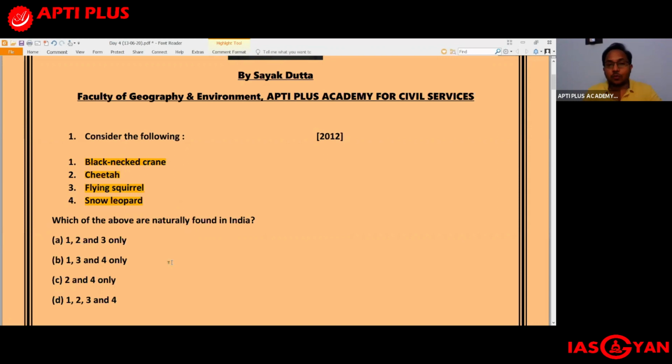Now, why did I give this particular question in this initiative? The reason is, most of you would be aware that out of the following, we do not have cheetah in India. So cheetah is already eliminated. This is a very good example of your elimination technique. How can you eliminate cheetah? If you have been following the newspapers, about the cheetah reintroduction program of the Indian government. This is not a new initiative, but this is something that has been going on for almost a decade now.